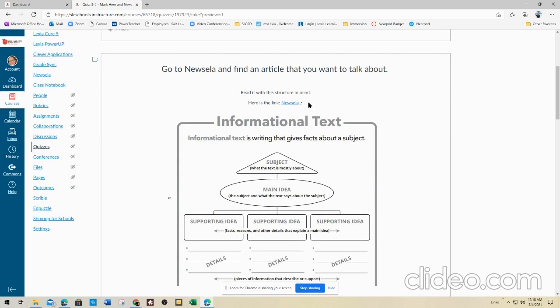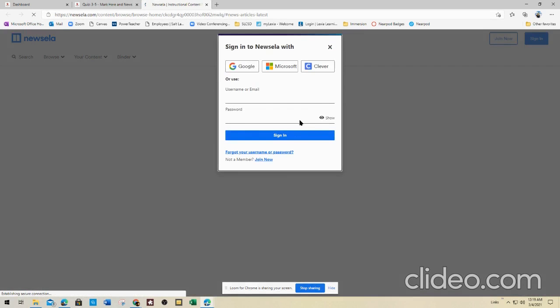We're going to go to Newsela and find an article that you want to talk about. So if there's a problem on this, like you can't see the articles, let me know because that would be a big issue, right? And I'll fix it. And actually, if you want to just pick any article, if Newsela is not working for you, that would be fine. But Newsela is going to be your best spot to pick. So click on Newsela, and that's going to open your new screen.